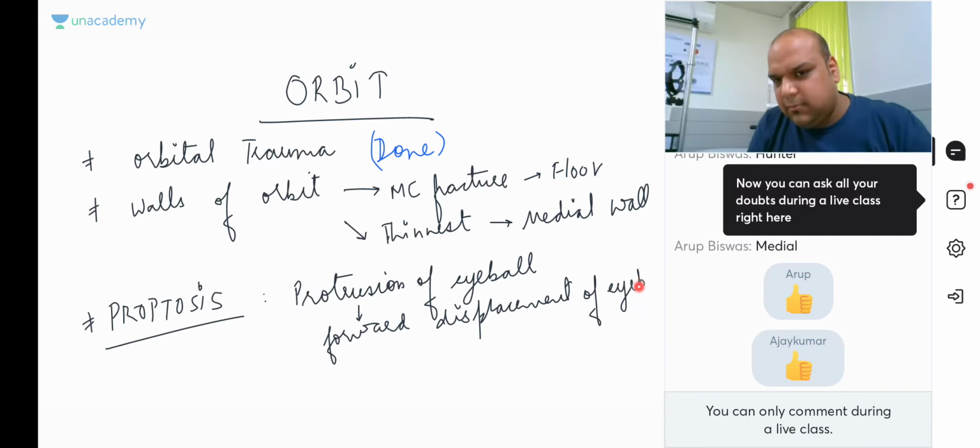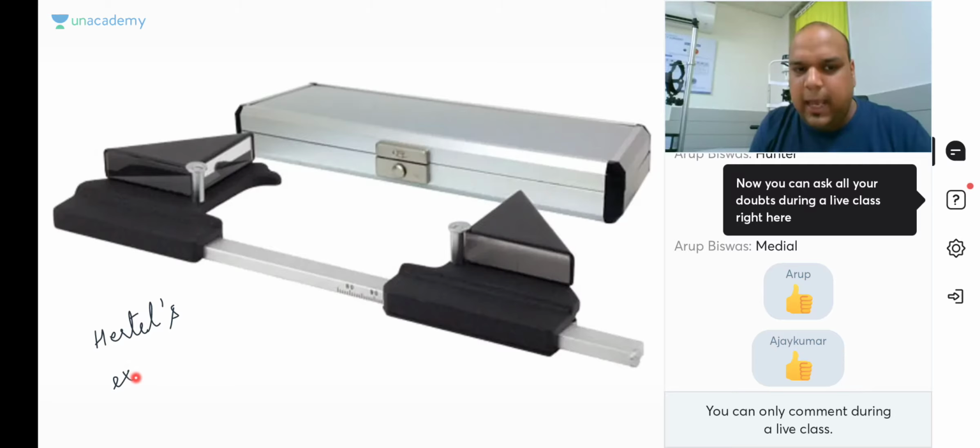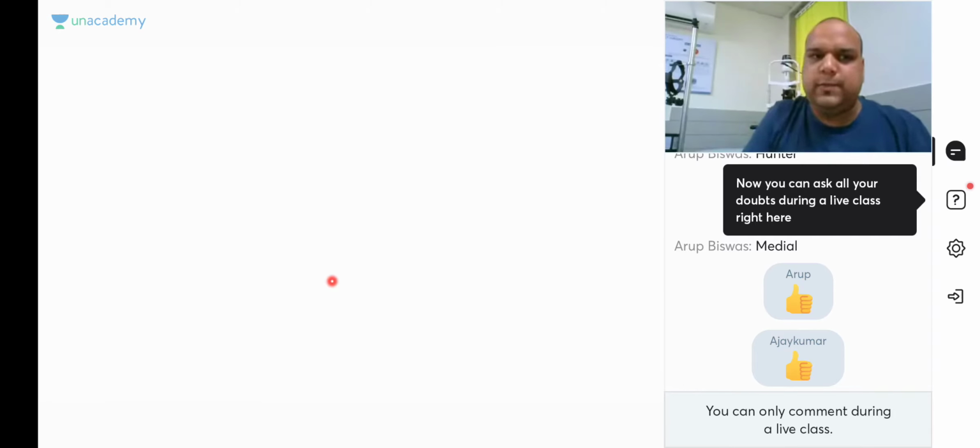Now, how do we measure proptosis? If you remember Graves' disease, I can also call proptosis exophthalmos. To measure it, we have something called an exophthalmometer. The photograph is in front of you. Just identify this instrument, as it can be asked as an identification: Hertel's exophthalmometer. This is used to diagnose or measure exophthalmos or proptosis. Simple. Now, what are the causes of proptosis?